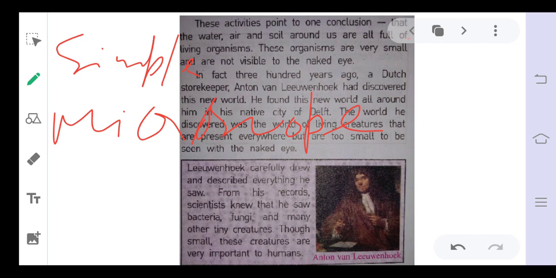And what is a microscope? It magnifies small objects, meaning it makes them larger. If you see through this microscope, the object will look very large.